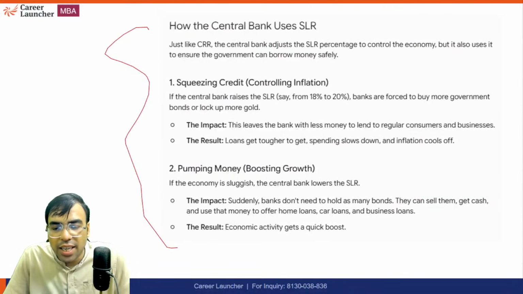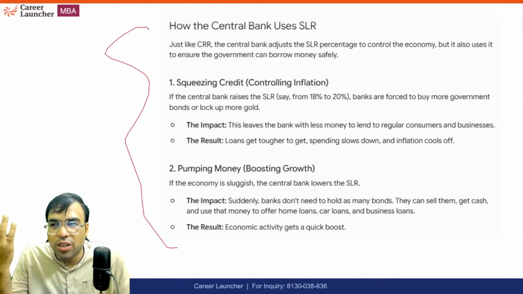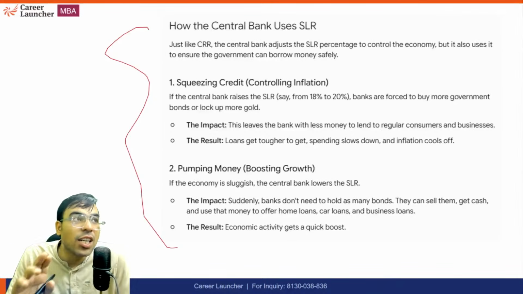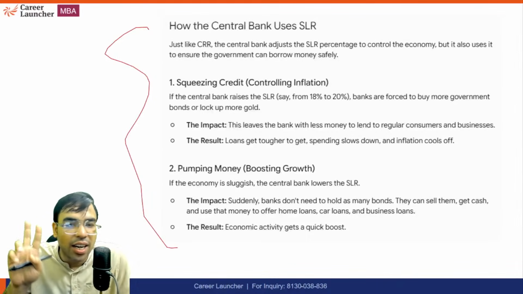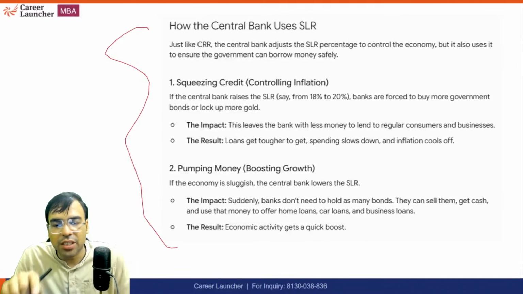Right now we are talking about cash reserve ratio, statutory liquidity ratio, foreign exchange reserve. So maybe in the next class or the one after, whenever we get time, I'll tell you how CRR, SLR, repo rate impact inflation in India. So first understand this concept. Once you learn it, we will discuss it further.